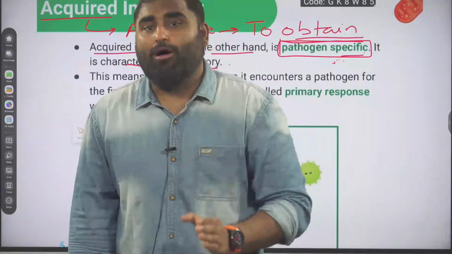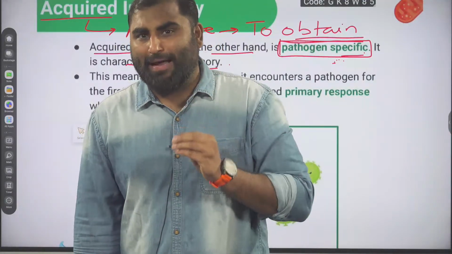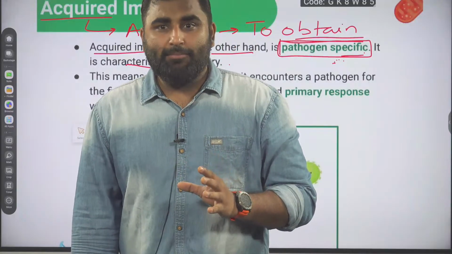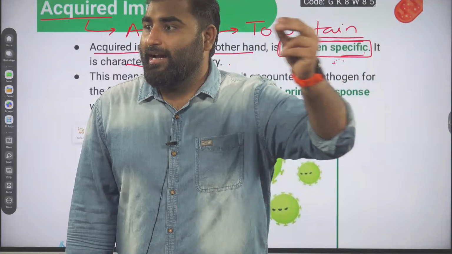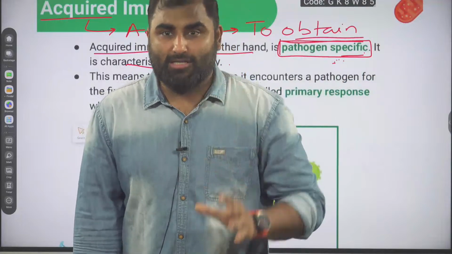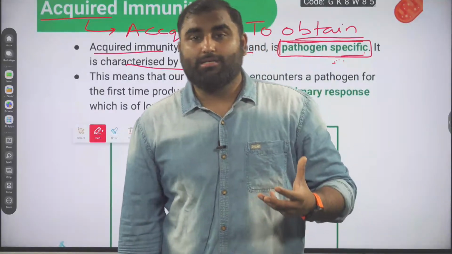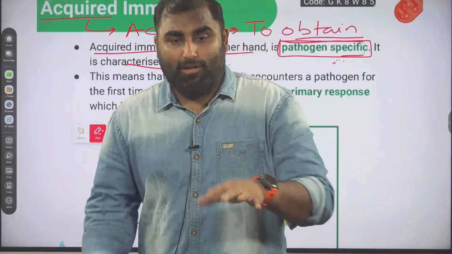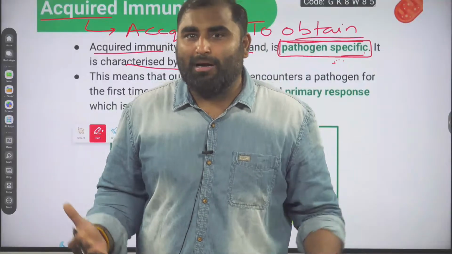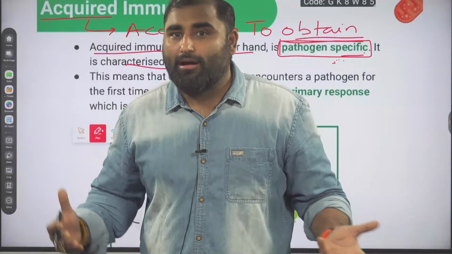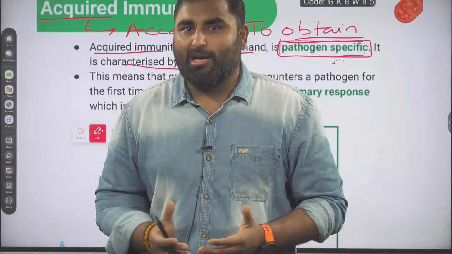So if you fall sick with a disease for the first time with a particular pathogen, let's say, as I told you in the last class yesterday, chicken pox. I remember the story when I got sick with chicken pox. The first time, blisters come all over the body, fever, malaise. The only good part was that you get holidays. You're not allowed to go to school because it is a highly contagious disease. It will spread quickly to other people.